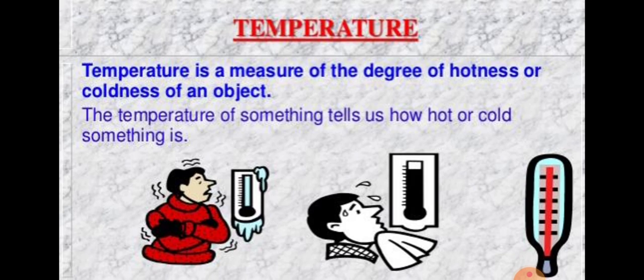For example, the temperature of boiling water is 100 degrees Celsius, which is quite high, so boiling water feels very hot. And the temperature of melting ice is 0 degrees, which is quite low, so ice feels very cold.